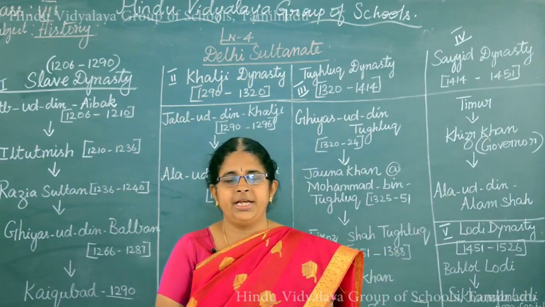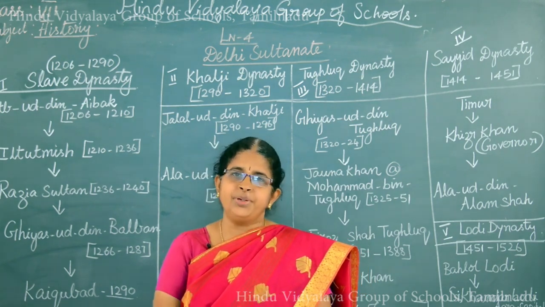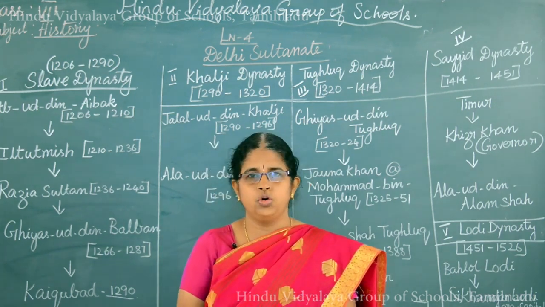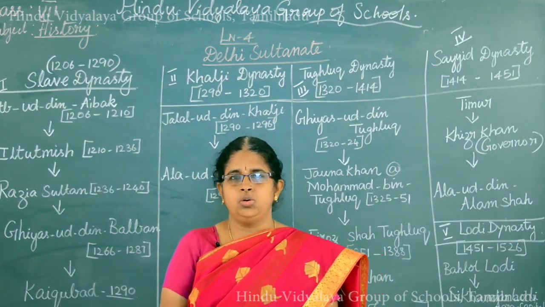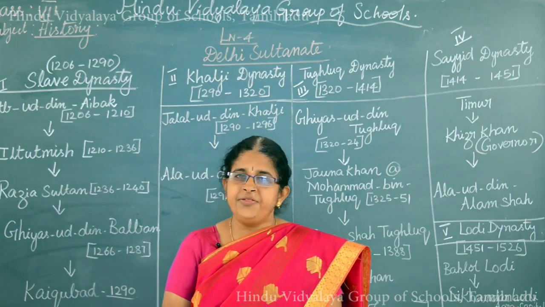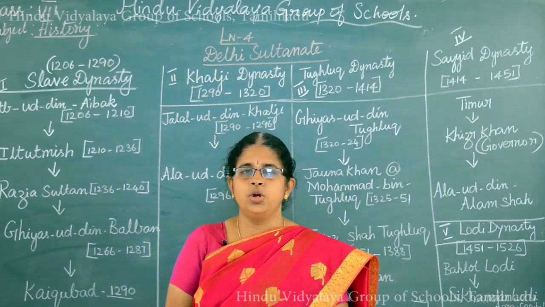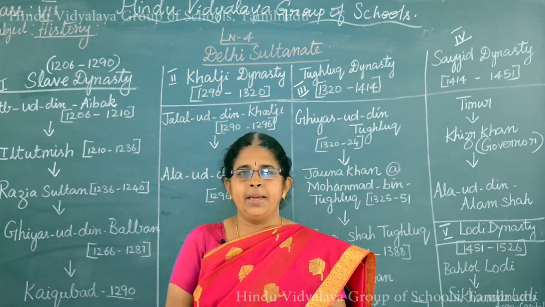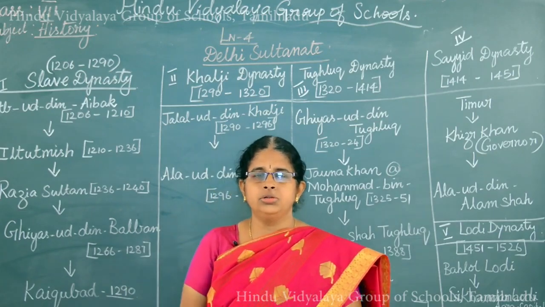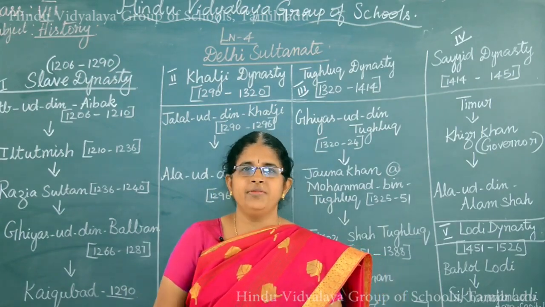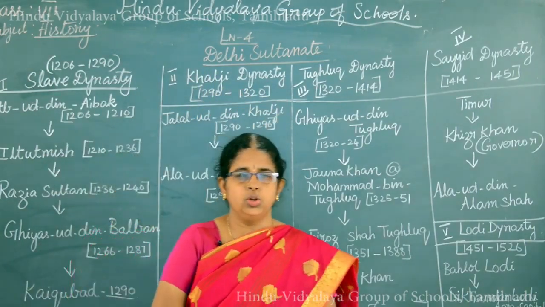In the first battle of Tarain, what happened, children? Yes, in the first battle of Tarain, Prithviraj Chauhan defeated Muhammad Ghori. And what happened in the second battle? In the second battle, Prithviraj Chauhan was defeated by Muhammad Ghori. So, thus the Turkish rulers were able to establish the empire in India. So, today we are going to see about the Delhi Sultanate. Our fourth lesson, lesson 4 in history, the title is Delhi Sultanate.